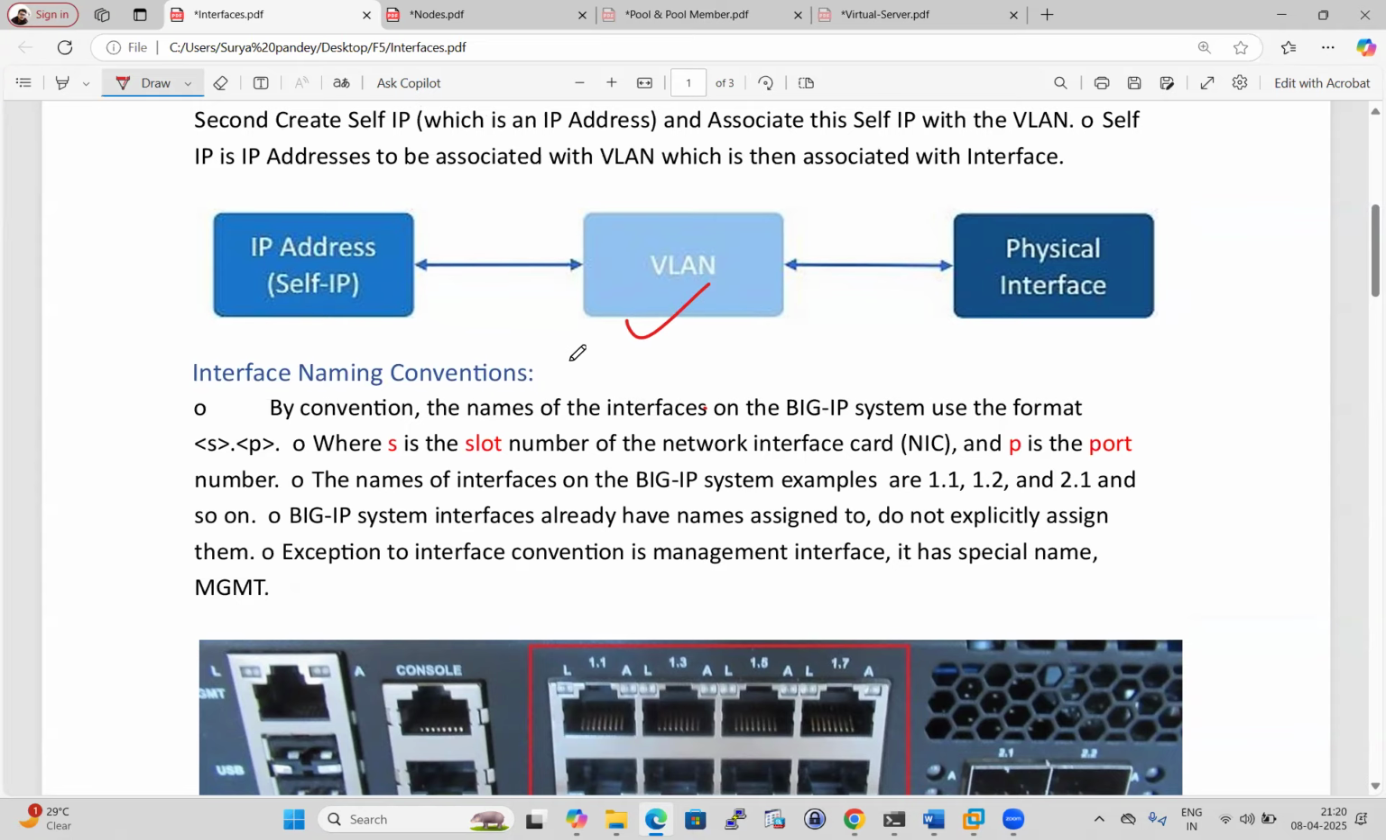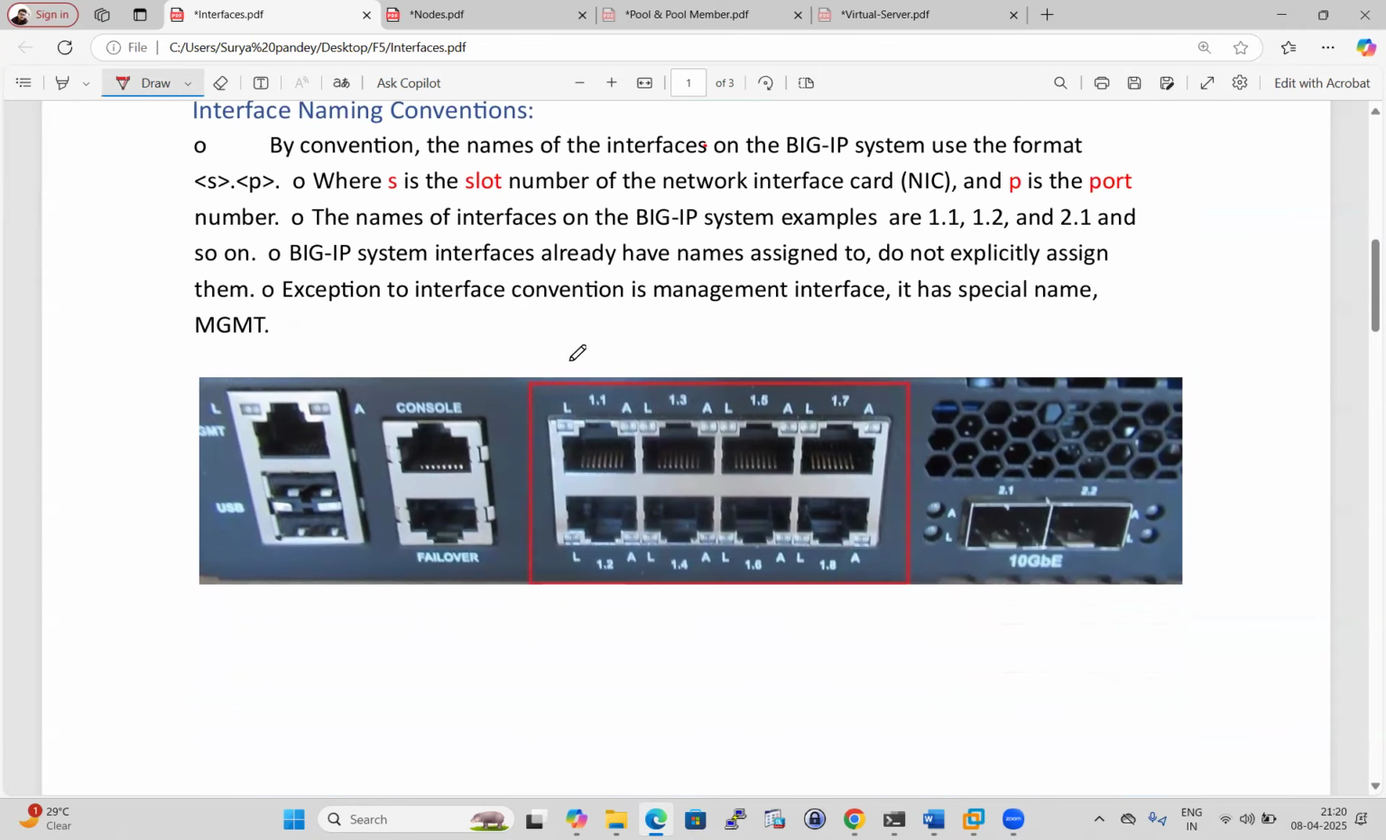So this is how the port design looks, guys. Let's consider this is a small device. In 1.1, one is the slot and one is the port number. 1.2 means one is the slot and two is the port number. 1.3, one is the slot and three is the port number. Same for 4. 1.5 means one is the slot, 5 is the port number.